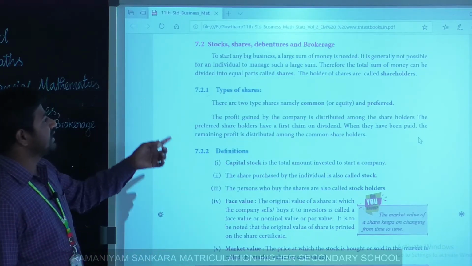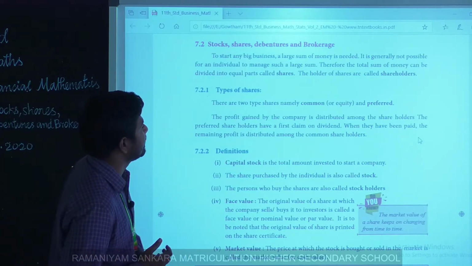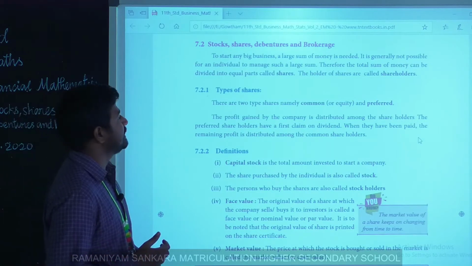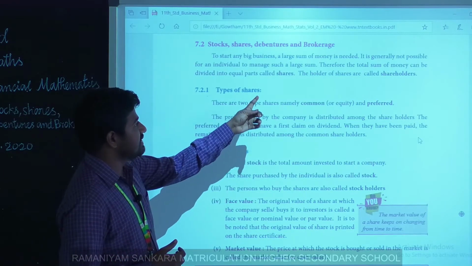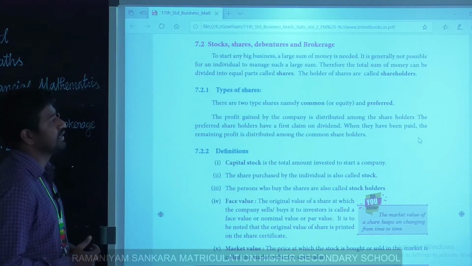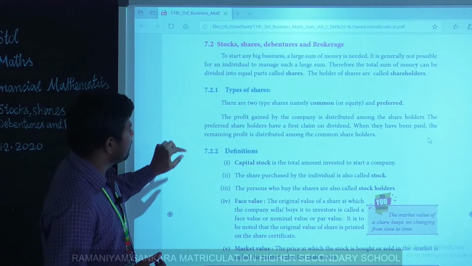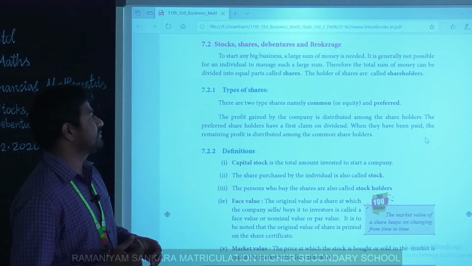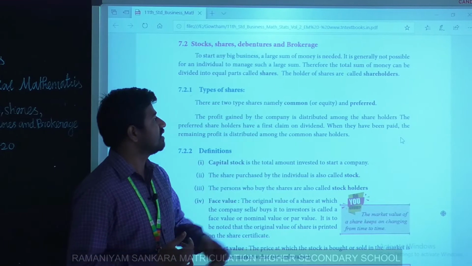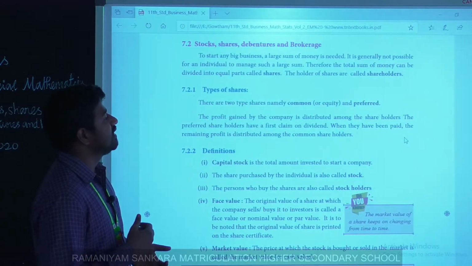Clear? Here the total sum of money divided into equal parts is called shares. The holders of shares are called shareholders. Clear? Yes. Next, types of shares. There are two types of shares. First one, common shares or equity shares.